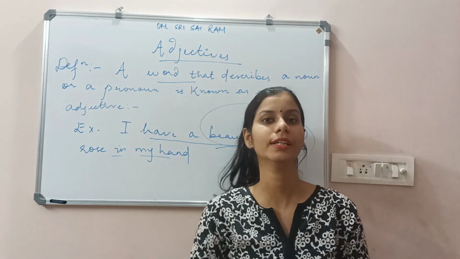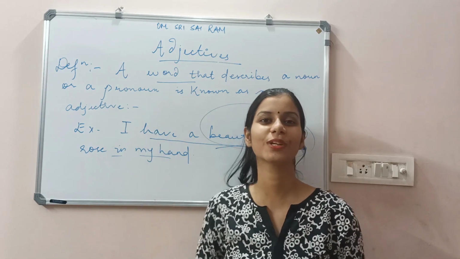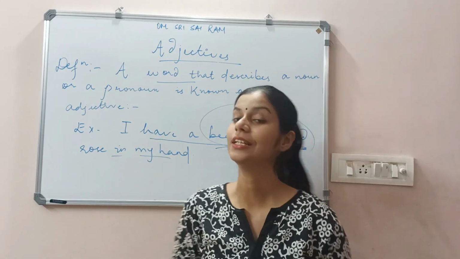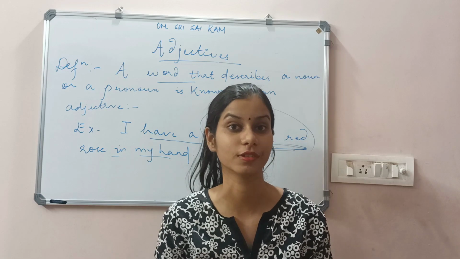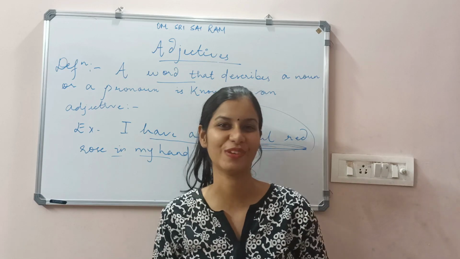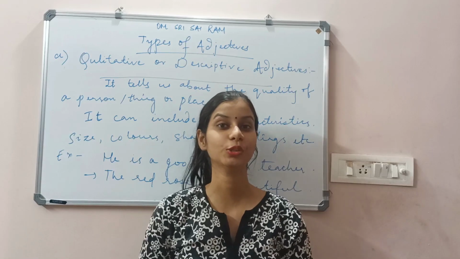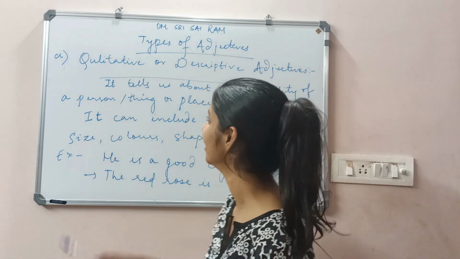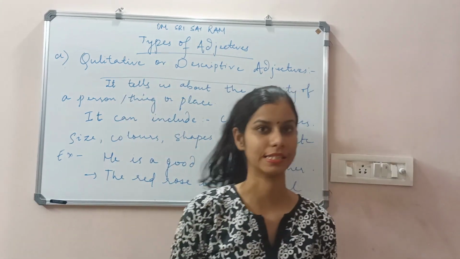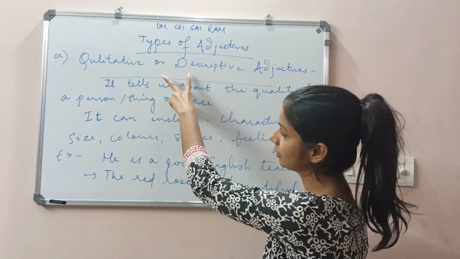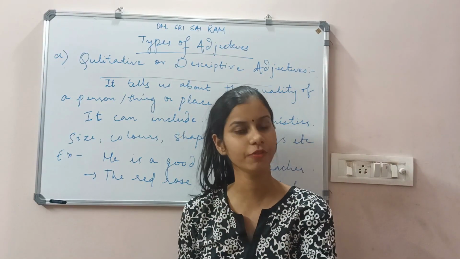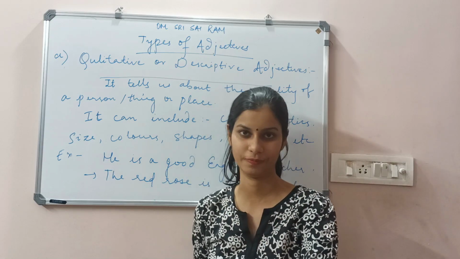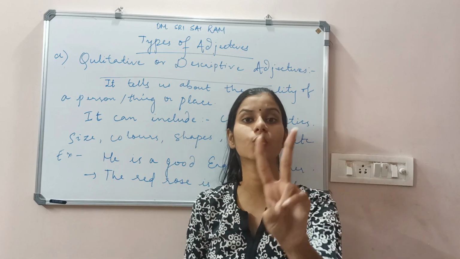ये जो adjective है, ये chapter के पापा है. So this particular adjective is the father of this particular chapter. And this father consists of many children. Who are they? Let's go for it. So here we are coming to the first son of this father adjective. What is the son's name? Qualitative or descriptive adjective. These particular two terms are the same. Qualitative or descriptive children, these two kinds of words are actually the same. But वो connect हुए हैं दो नाम से.